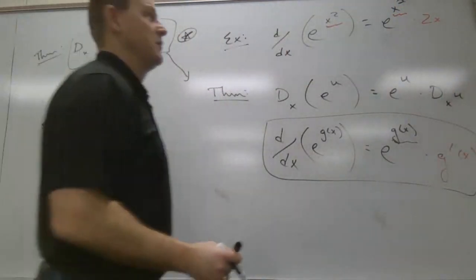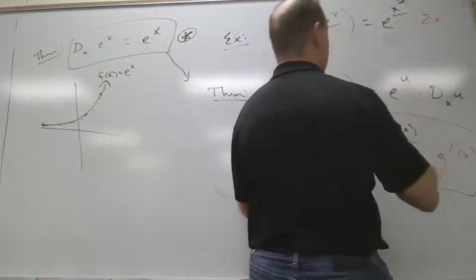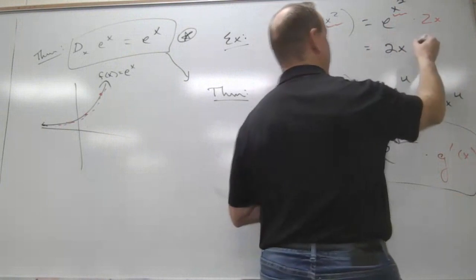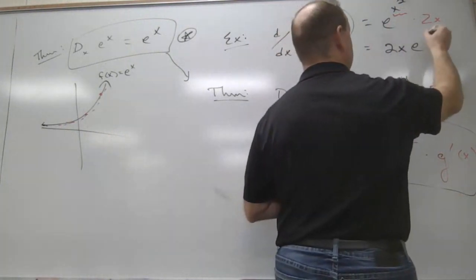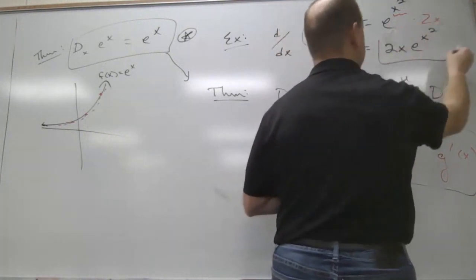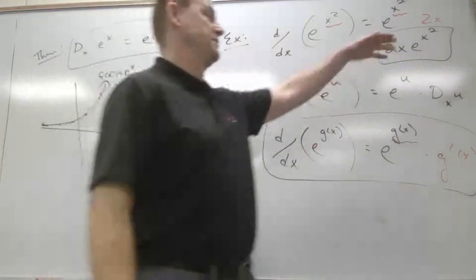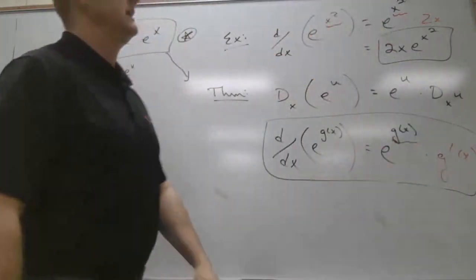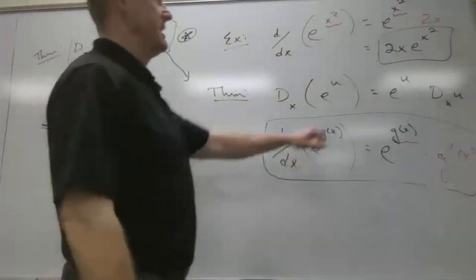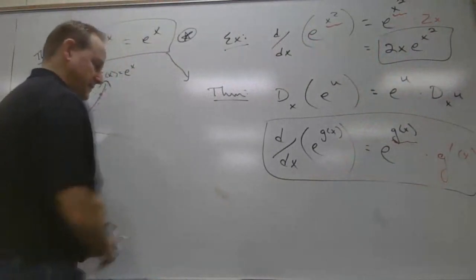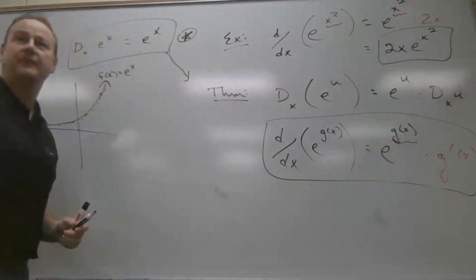Well, you can. Normally I'm not going to, but if you rewrite this, what's the math etiquette way to write that? It'd be 2x e to the x squared, which is an easier way visually to see that. Usually you put the constants in front. It's pretty obvious that x is not in the exponent here, whereas if you have it after, it's hard to see. So I didn't know you weren't done yet.